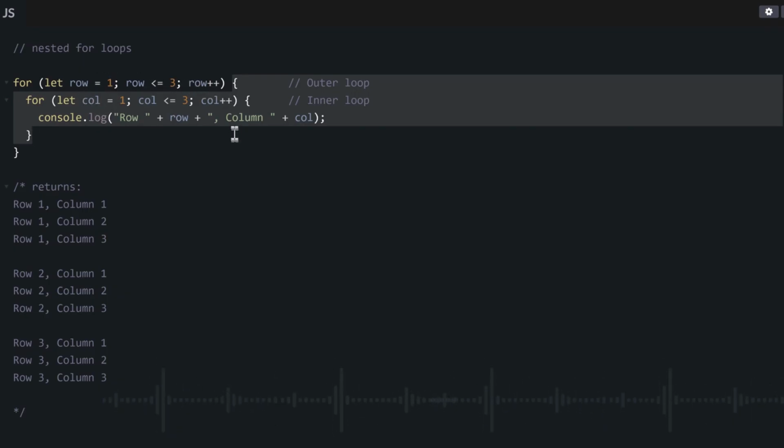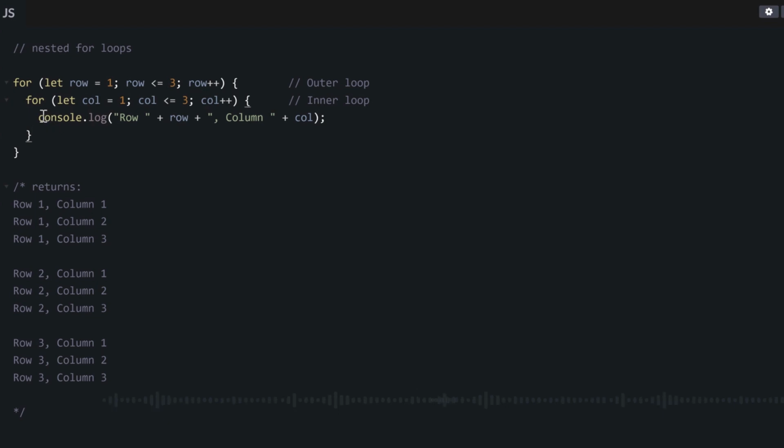But now this for loop too will initialize its own variable. So the value of this variable for the second loop, which is the column variable, will be 1 as well. So now at this point, row is 1 and column is 1. Then it will run what is inside the curly braces of the second loop.